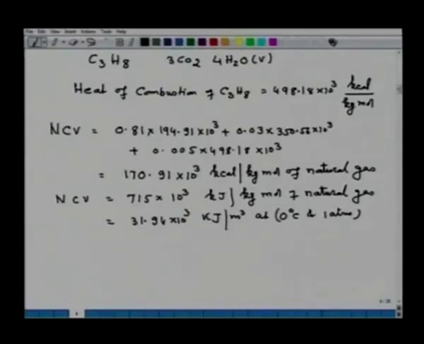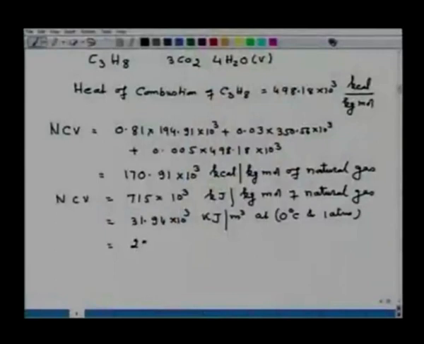Because when you want to express the calorific value in terms of meter cube, then you have to specify the temperature and pressure, because the expression of meter cube has no meaning unless pressure and temperature are specified. So, that is an important thing.